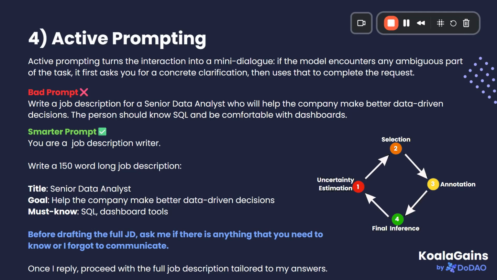After we have discussed this example, we are now in a better state to understand the concept of active prompting. Active prompting is basically whenever you feed a task to ChatGPT, instead of asking it to directly produce a response, tell ChatGPT to ask about any missing information rather than assuming it. So ChatGPT will first go through your prompt and find all the information it needs, and if there is anything that you have not communicated, it will ask you for that missing information. And once you answer all that information, it is going to give you the final output that is clean from assumptions.